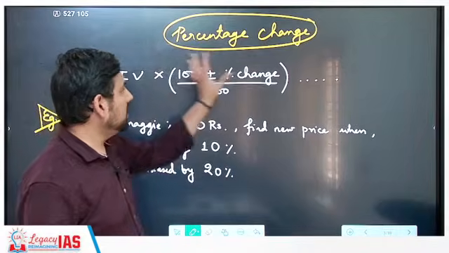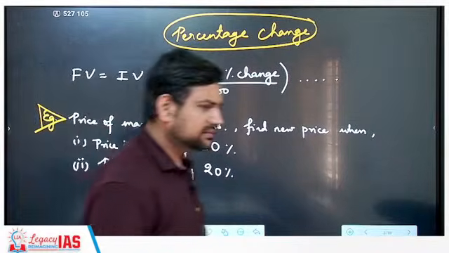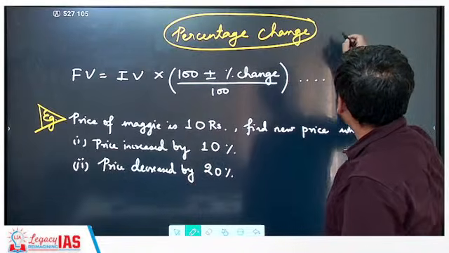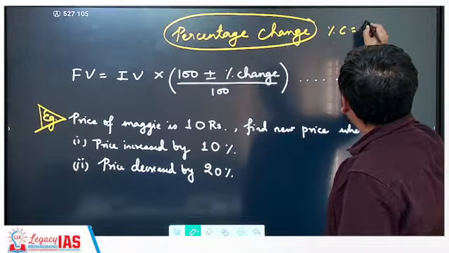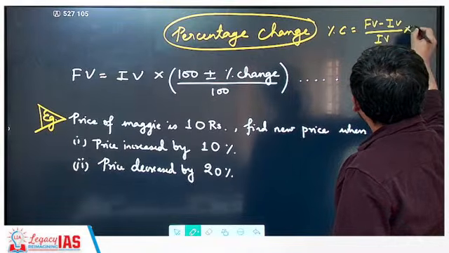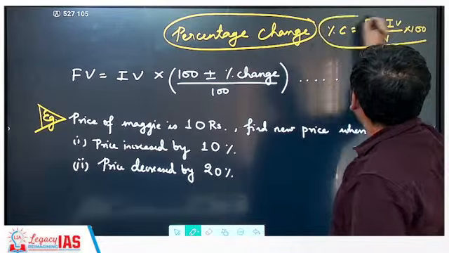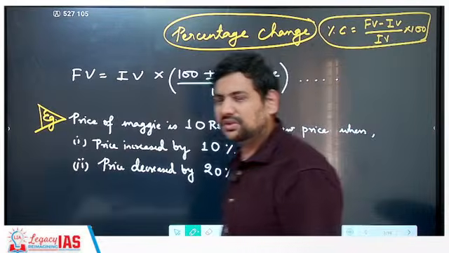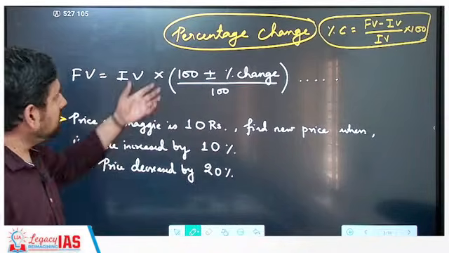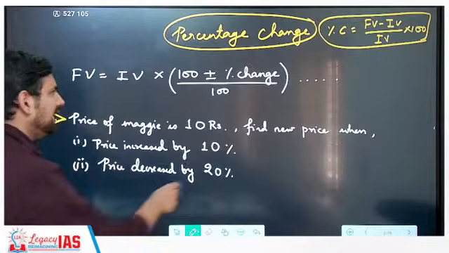This is percentage change. Now the original formula that you might see in books looks something like this. Percentage change is equal to final value minus initial value upon initial value into 100. But this is not a very good way to use this formula. It's not very fast. So what we should rather learn is a rearrangement of this.